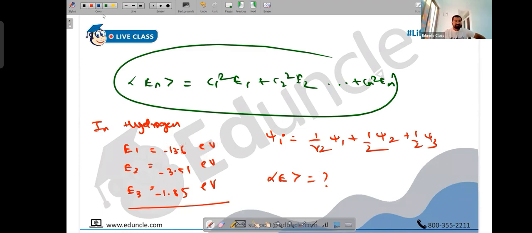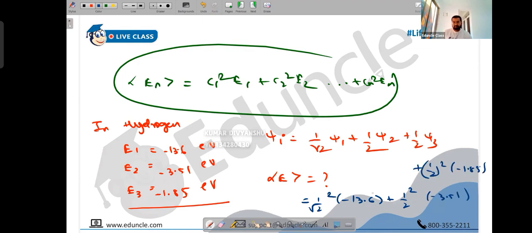Anyone with an answer? So it is normalized, we already know. The constants are also real. So I can directly write 1/2 square into minus 13.6, plus 1/2 square into minus 3.51, and then 1/2 square into minus 1.85, and then whatever is the answer. Just verify among yourselves whatever the answer is in electron volts.